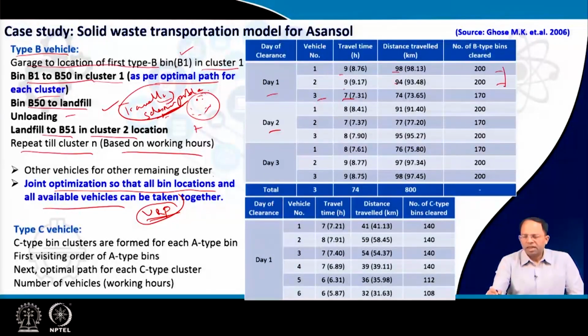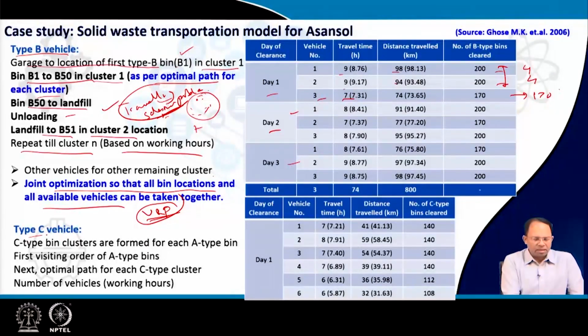So, the first 2 vehicles collect from 200 bins, so they are able to do 4 clusters each, whereas the last vehicle just needs to go to and collect from 170 bins, right. So, in day 2 also similar values could be found out. Maybe the day 2 results are different, the day 3 results are different, it depends on the quantity of waste generated and so on.